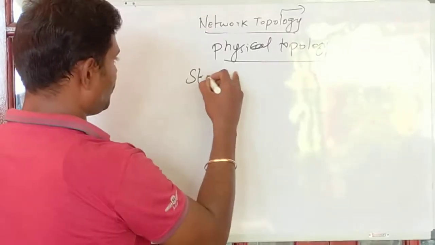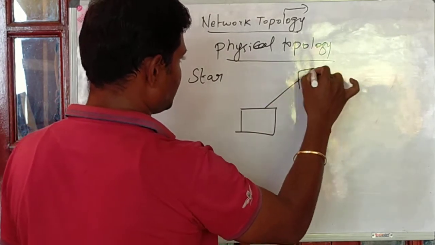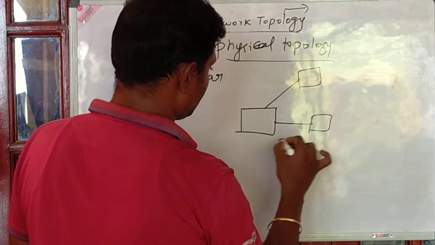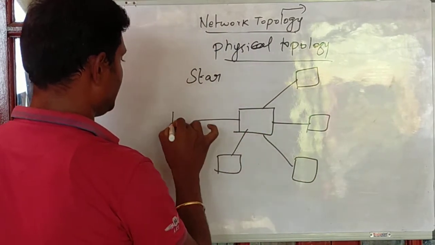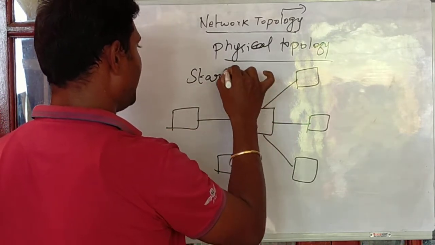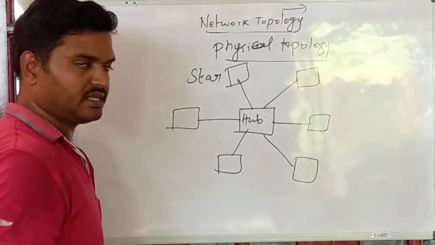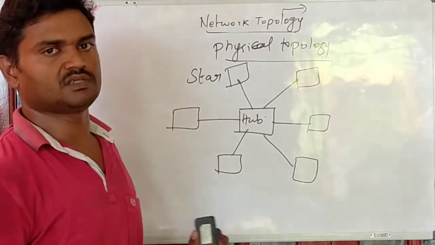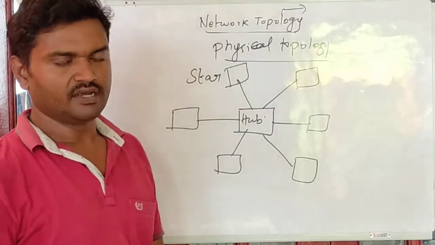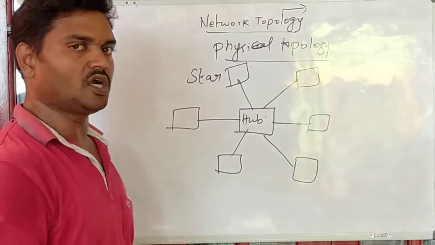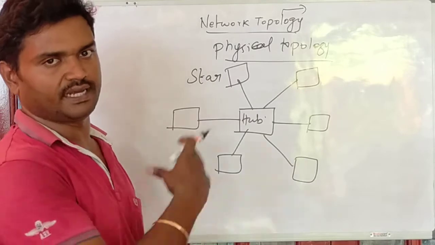Next one is star topology. Here, in case of a star topology, as the name implies, there is a central controller that exists. We can call this a hub, right? A central controller that controls all the connected systems in the topology. All these are N systems. We have one central controller, which is a physical layer device, and it's not a smart device, right? So it's just performing the control operation of the entire network.